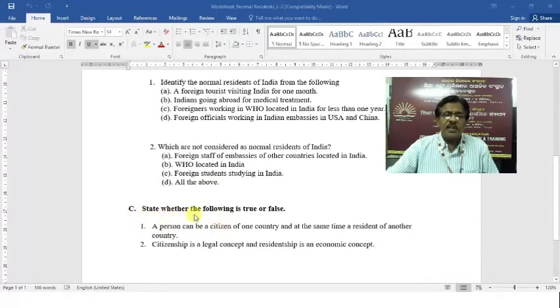And C, state whether the following is true or false. A person can be a citizen of one country and at the same time a resident of another country. Citizenship is a legal concept and residentship is an economic concept.